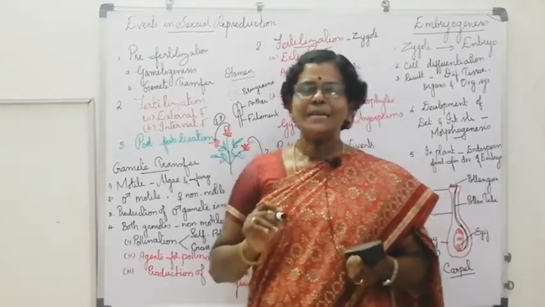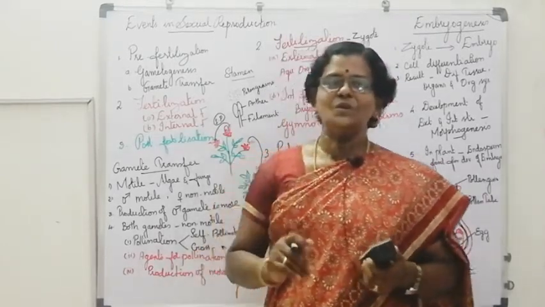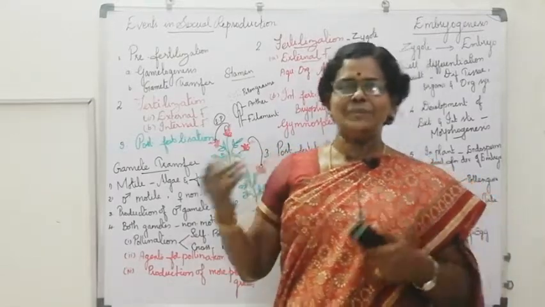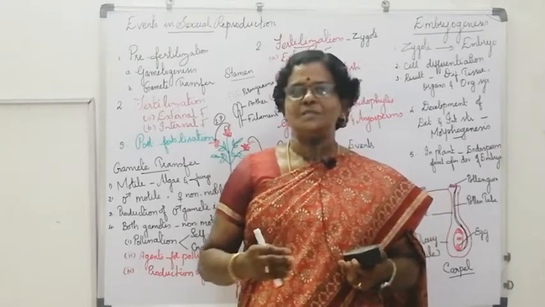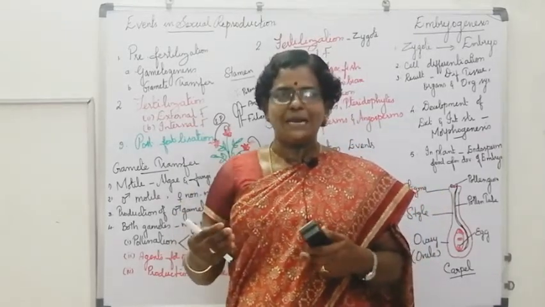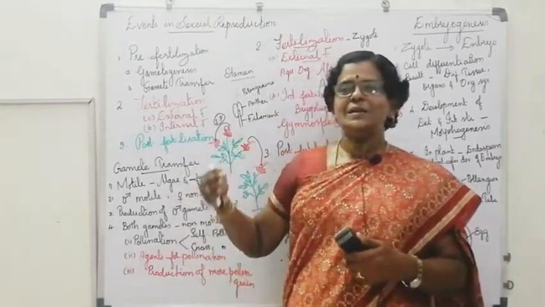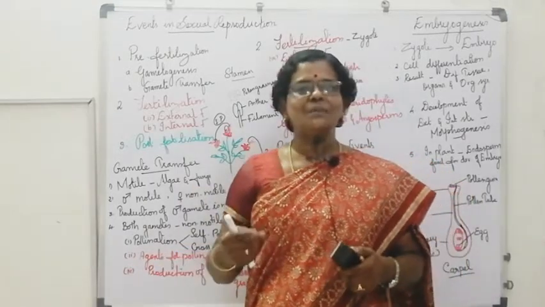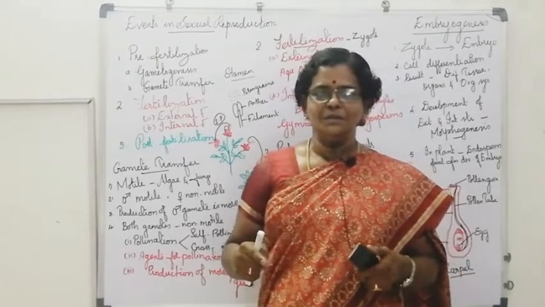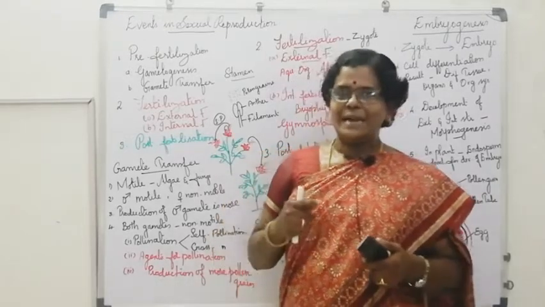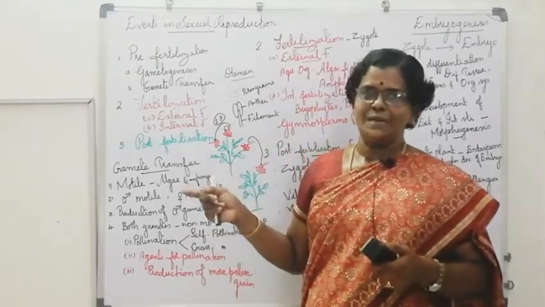If the male gamete is motile, how does it reach the female gamete? It needs a medium to transport it. Water is the medium. Through water, the male gamete transports to reach the female gamete.